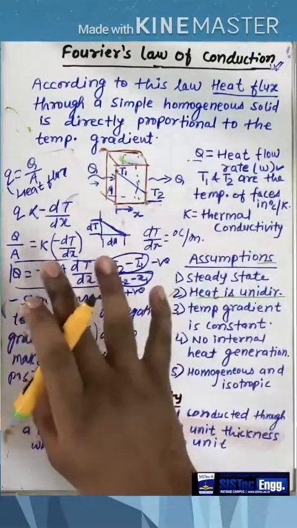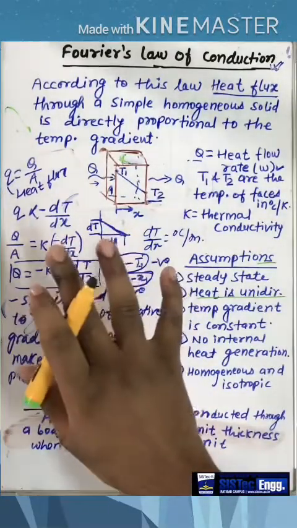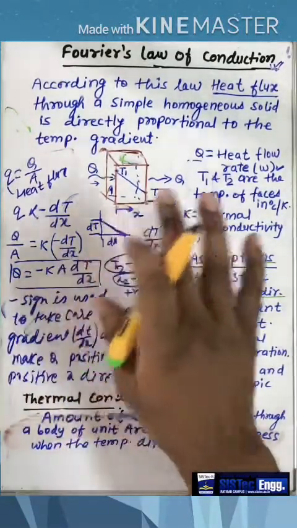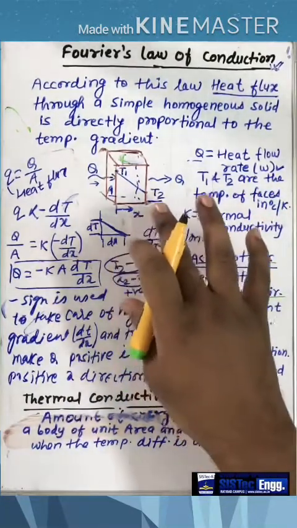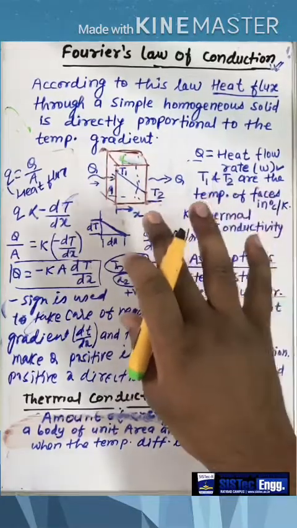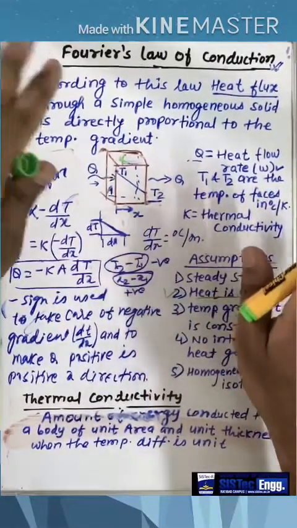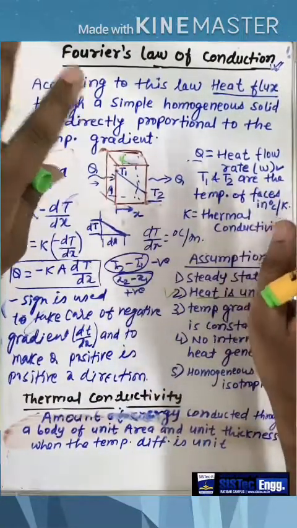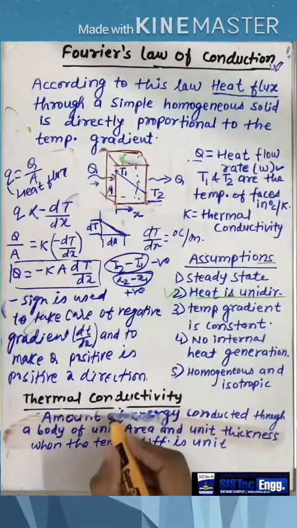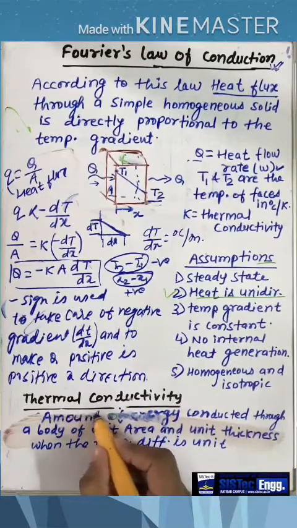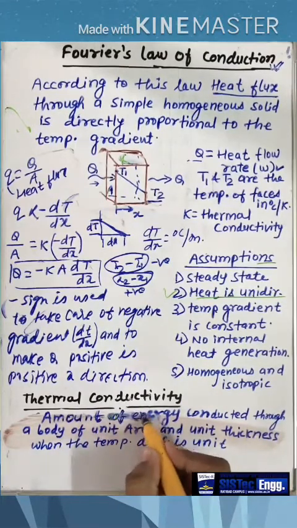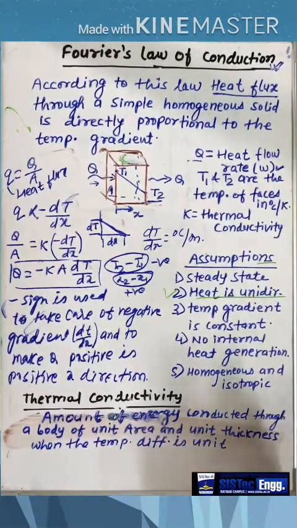Okay, so we are assuming in this condition that the conductivity is constant. Okay, fine. And this conductivity is a property of the material. Very important to understand. I am repeating, it is a property of the material. Now thermal conductivity. What is thermal conductivity? It is the amount of energy conducted through a body of unit area and unit thickness when the temperature difference